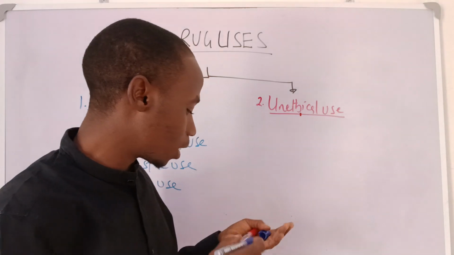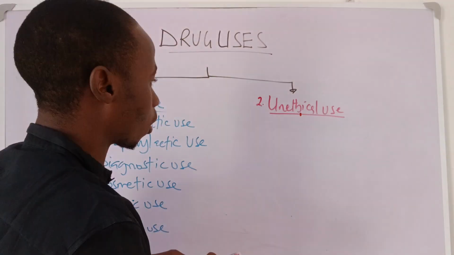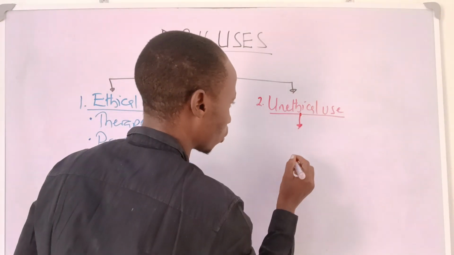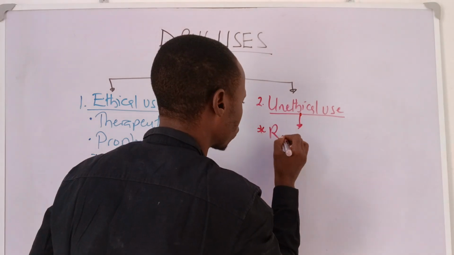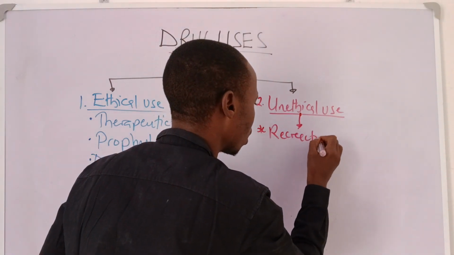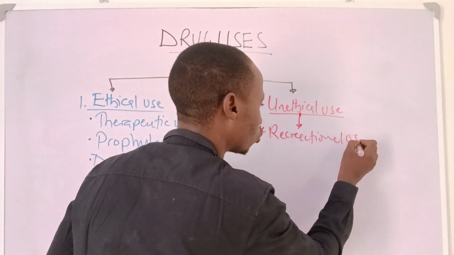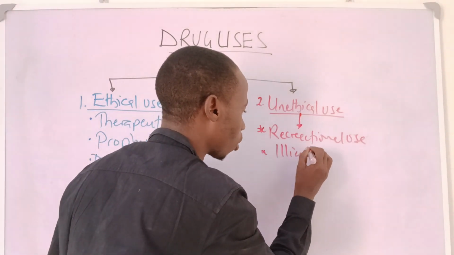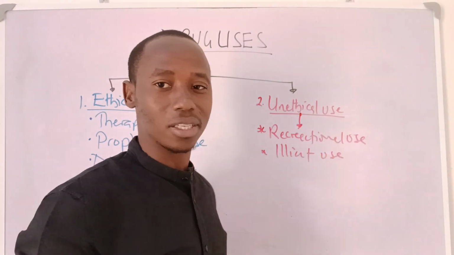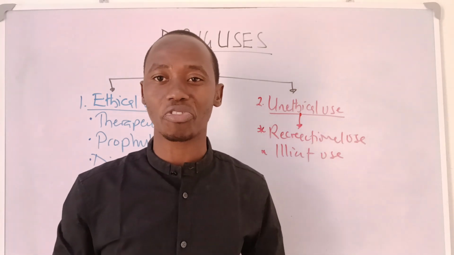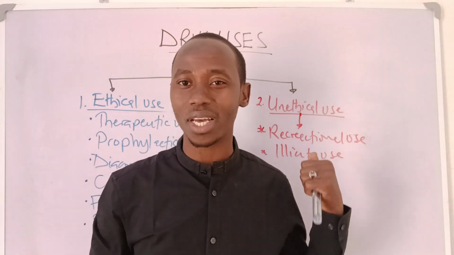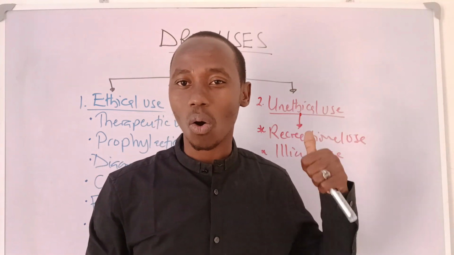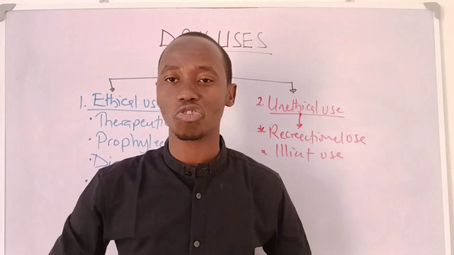Then we have the unethical. The unethical use of drugs, here we're simply talking about recreational use of drugs. Recreational use of drugs is the illicit use of drugs. The use of drugs in an unprofessional way is called unethical, illegal, or illicit use of drugs.